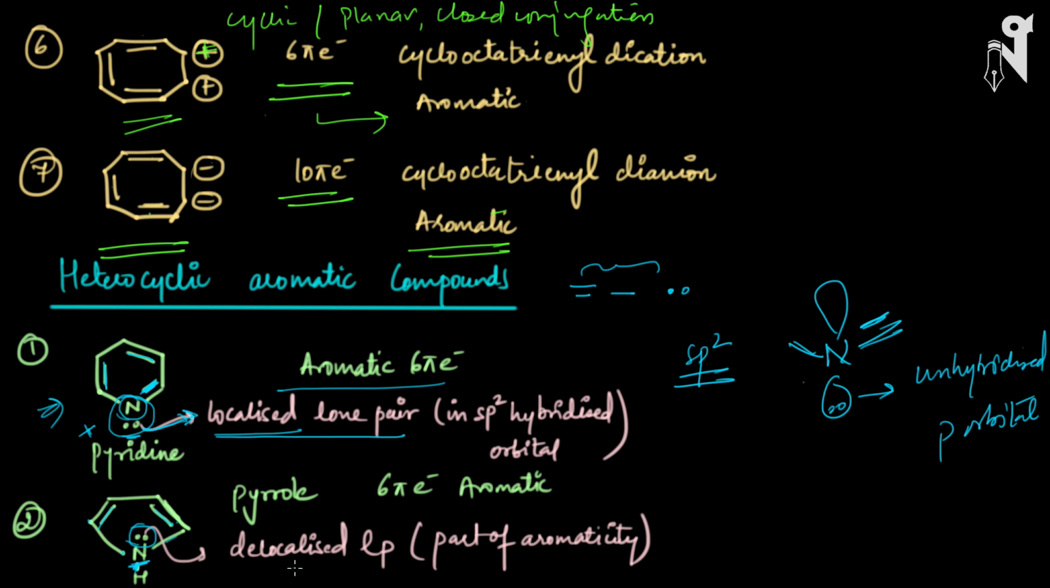The nitrogen is sp2 hybridized, all the carbons are sp2 hybridized, and the total number of pi electrons is 6, 4 due to the pi bonds and 2 due to this lone pair. 6 pi electrons make this molecule aromatic. I hope you have understood how the first one's lone pair is localized, whereas the other one's lone pair is delocalized, and how both of these compounds are aromatic. Let's see a few more examples.